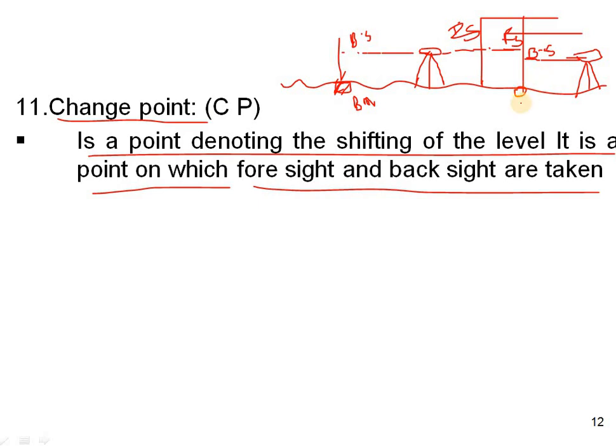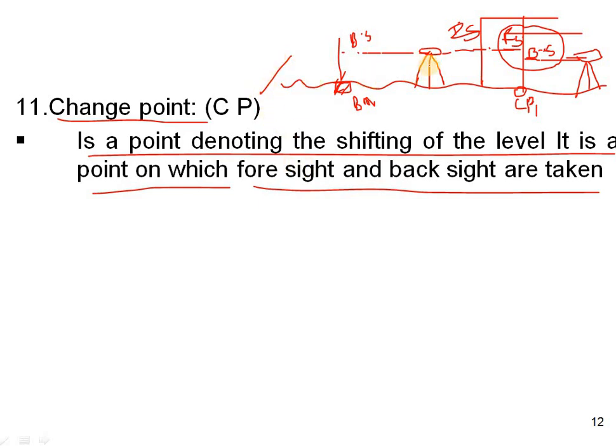This is another one. So in between FS and BS, whatever we are getting, this is called a change point. However many points we get, we will call the first one change point 1. If you get another point like this, change point 2. That is nothing but a point on which foresight and backside are taken. So in these cases only this change point will come. This is a very important thing.